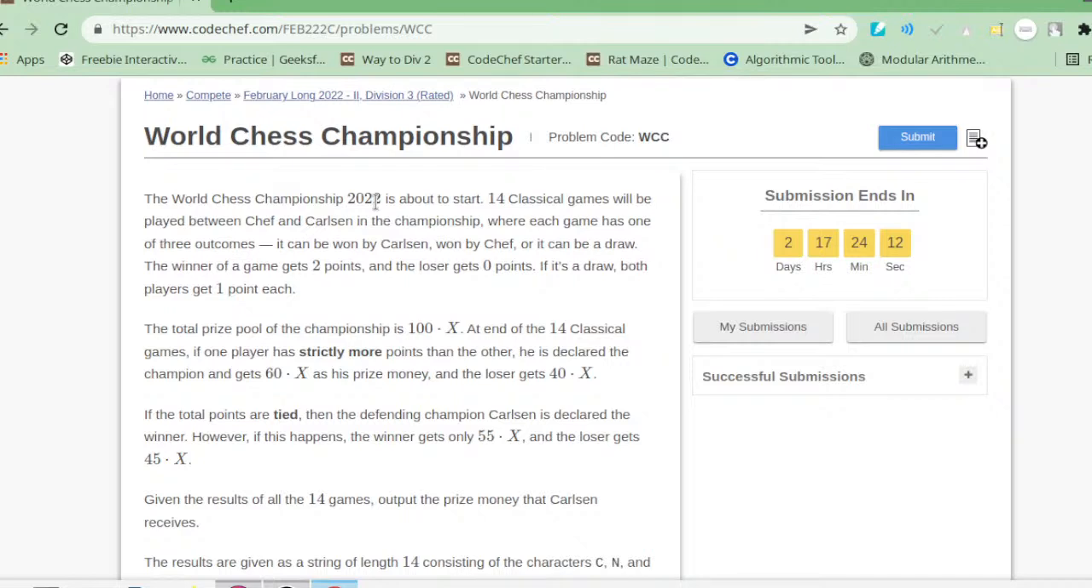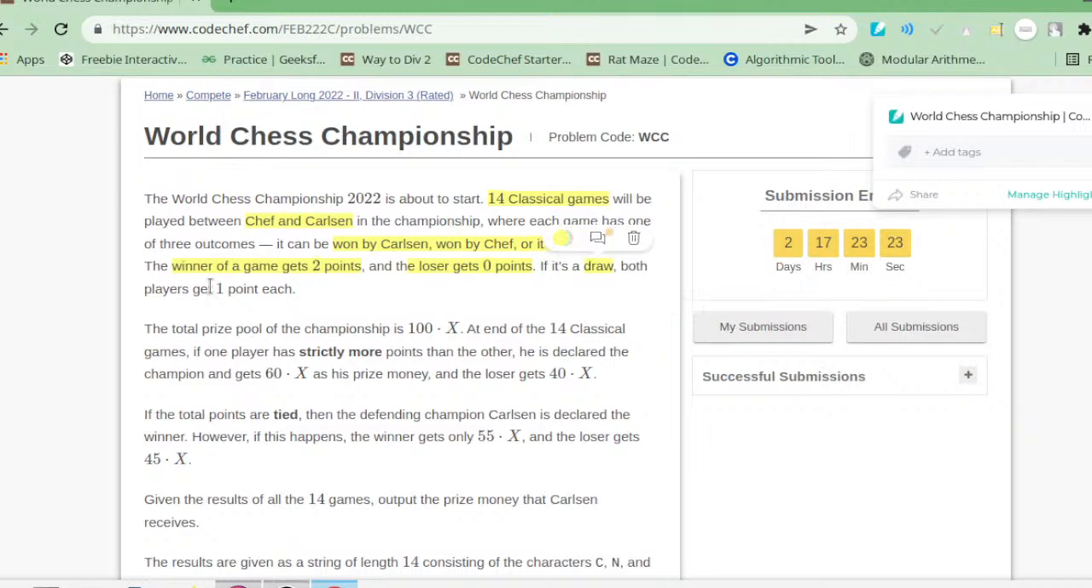The winner of a game gets 2 points, the loser gets 0 points, and if it's a draw, then both get 1 point. The total prize of the championship is 100 into x. We will see what x is. At the end of 14 classical games, if one player has strictly more points than the other, he is declared the champion and gets 60x as the prize money. Loser is also getting 40x. Nice.